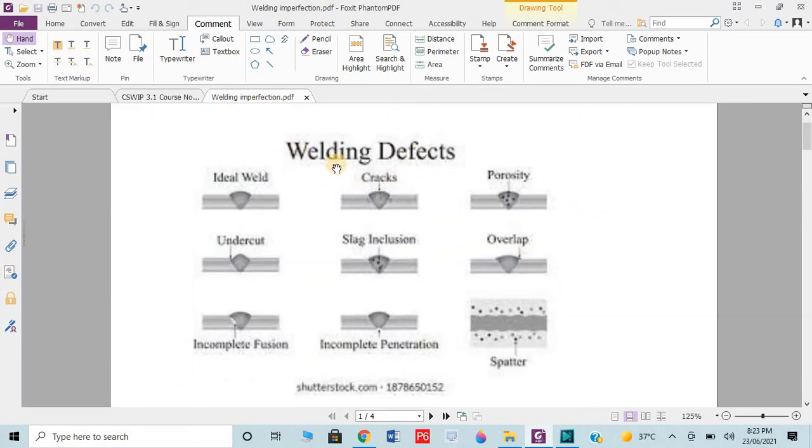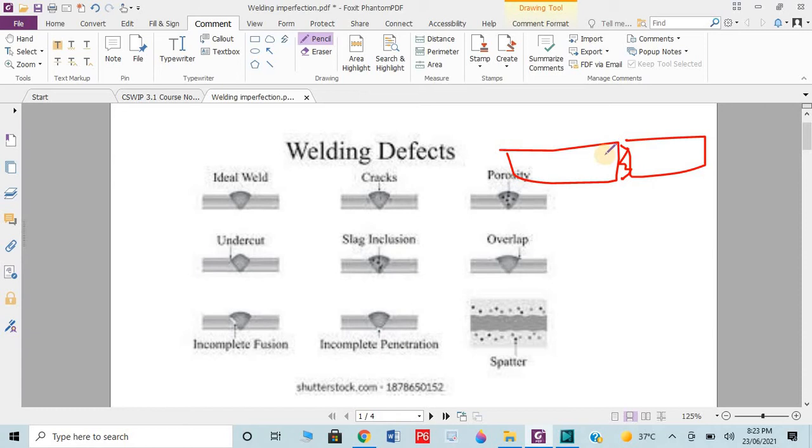First, look here. Welding defects. What is a welding defect? Guys, welding defects are any problem or imperfection. Imperfection means not perfect welding, which causes problems in the welding in the future. Like if we have a welding here, suppose we weld two metals.